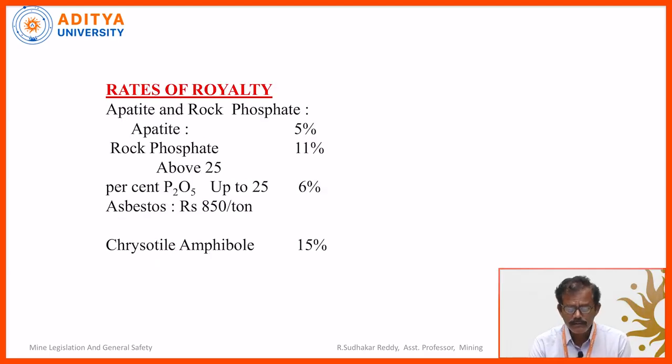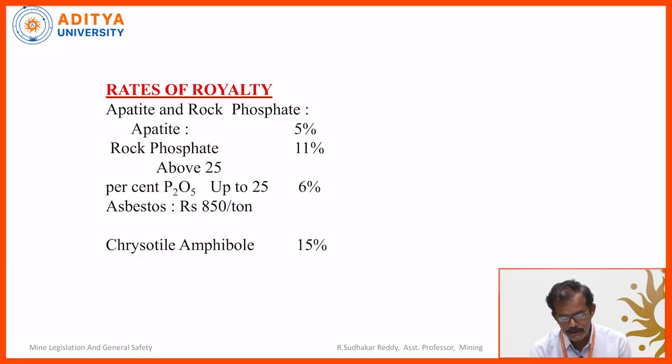And these are the rates of royalty. How much? Because various minerals have various rates. For example, apatite and rock phosphate. Apatite containing rock phosphate, that is actually apatite, is 5%. That means 5% of the sale value. If apatite is sold at 500 rupees, then the royalty is 25 rupees. Next, rock phosphate, about 25%.